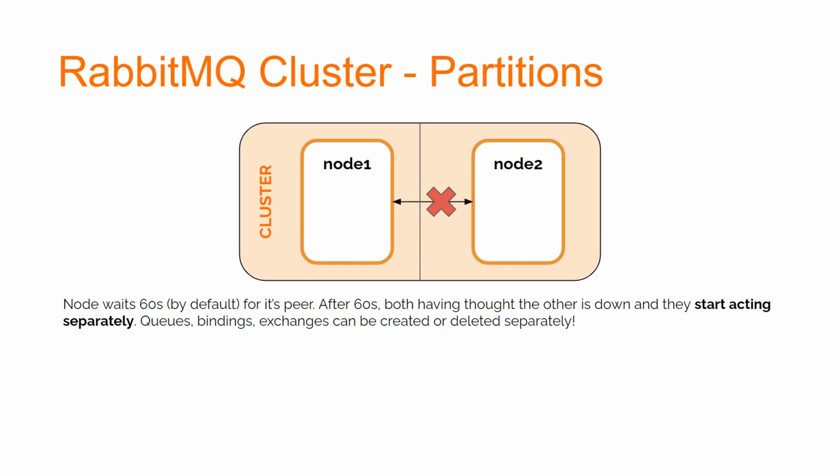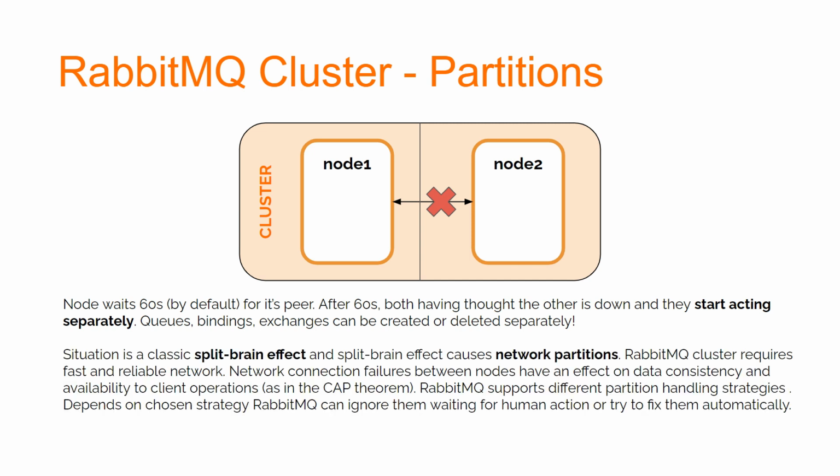After 60 seconds, Node 1 thinks that Node 2 went down, and Node 2 thinks that Node 1 went down. Both are thinking that the other one is down and they start acting separately. From this moment, queues, bindings, exchanges can be created or deleted separately. This situation is a classic split brain effect, and the split brain effect causes network partitions.